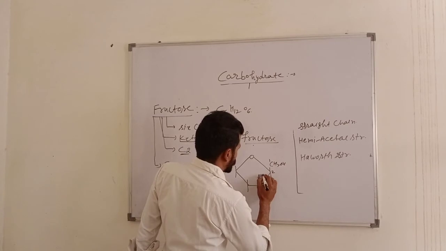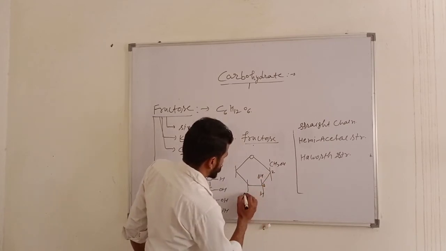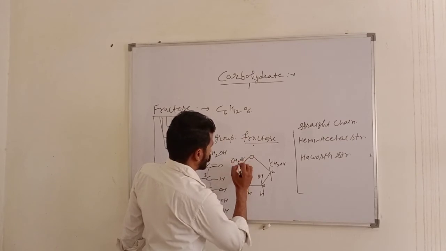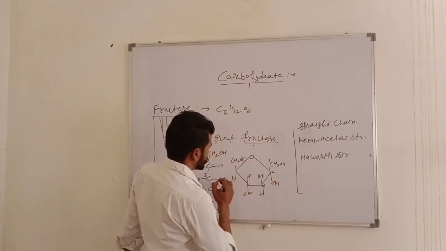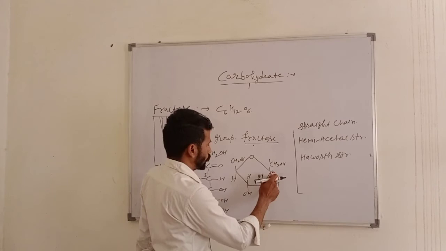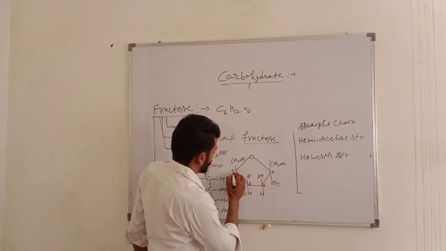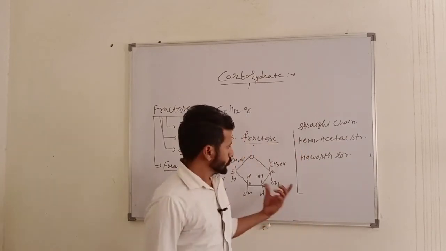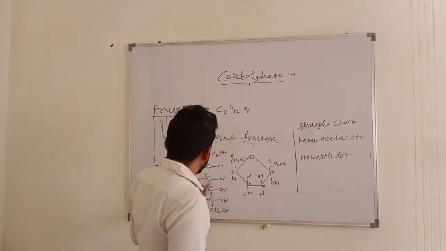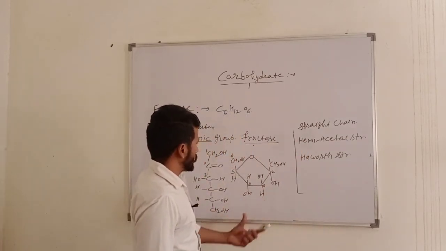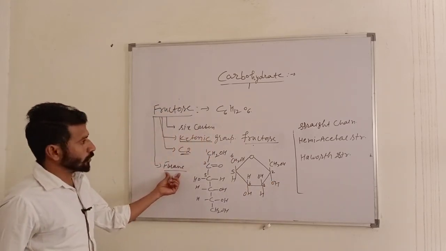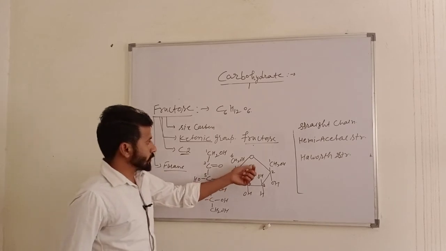So here is the OH group and H, and here is OH, H, here is CH2OH, OH and H. This is carbon number 1, 2, 3, 4, 5 and 6. This is the formula of fructose, like that of the furanose structure, and this is the ring type structure.